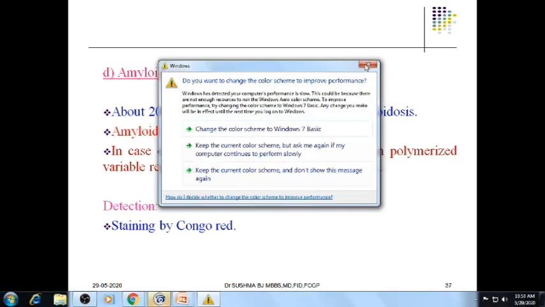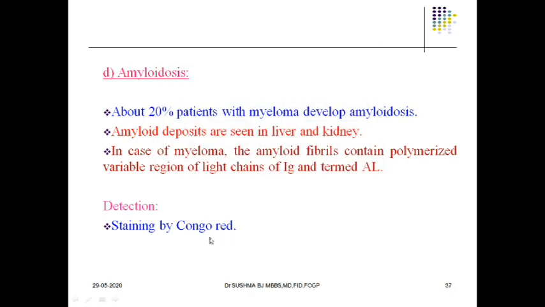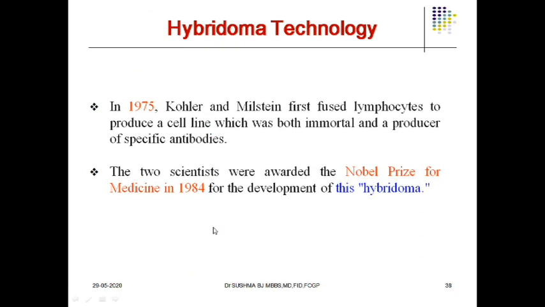And how are we going to diagnose this amyloidosis? By using Congo red staining. That's about amyloidosis. There's some important technology called hybridoma technology for the production of monoclonal antibodies. Kohler and Milstein were the first persons to describe this particular aspect, for which they were awarded the Nobel Prize in 1984 for the development of hybridoma technology.